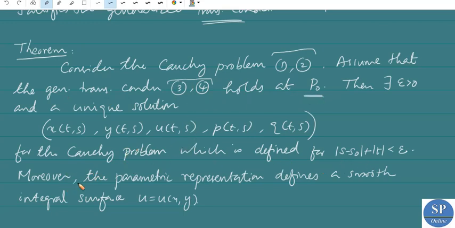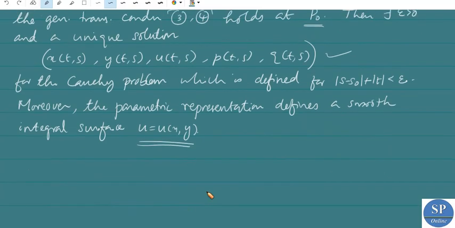Also, moreover, the parametric representation defines a smooth integral surface u equal to u of x, y. That means this is the parametric representation of the integral surface. So this defines a smooth integral surface u equal to u of x, y. That means we can eliminate t and s to obtain an explicit integral surface in the form of an explicit function u equal to u of x, y. Okay, now let's move on to the proof.